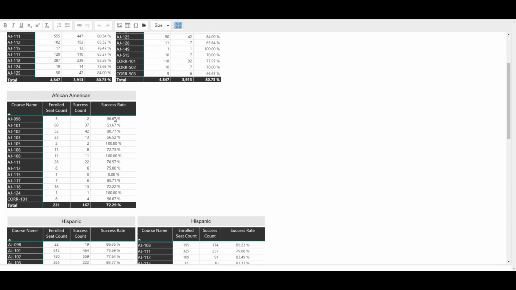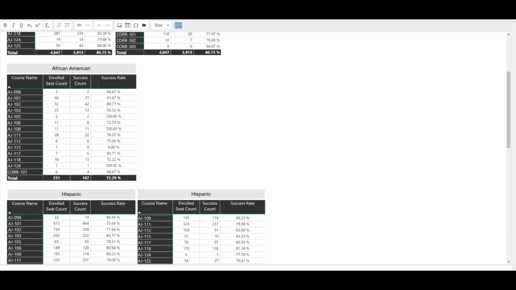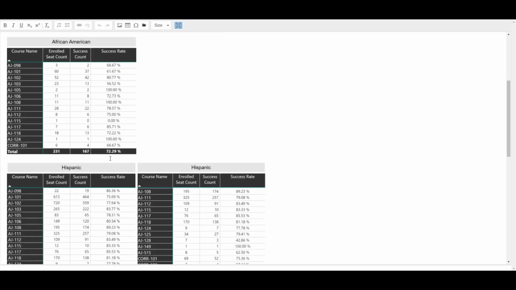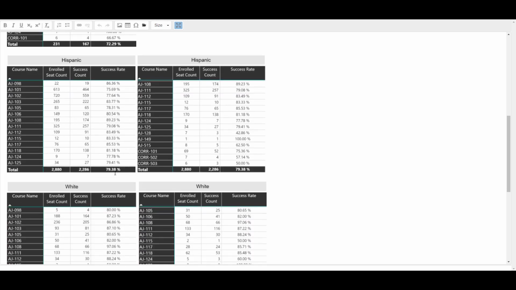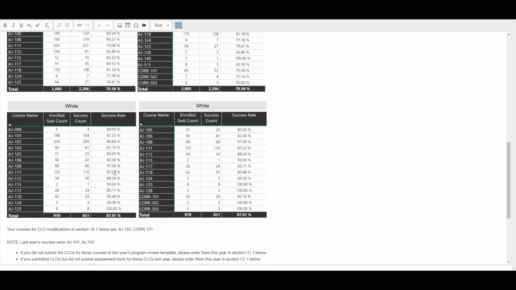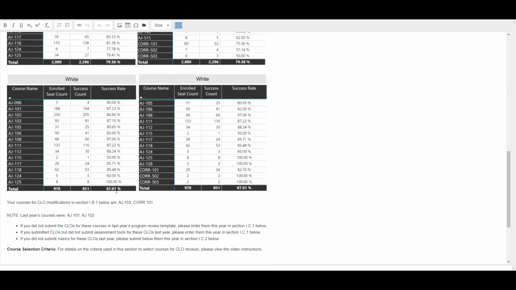Note that the success rate for all comparison groups is 80.73%, or about 81%, while the success rate for African Americans is about 72%. Since these success rates are about 9% apart, we notice a general disproportionate impact. Note that the Hispanic AJ success is about 79%, while the white success is about 87%. This trend of higher success for whites is often seen regardless of the program.